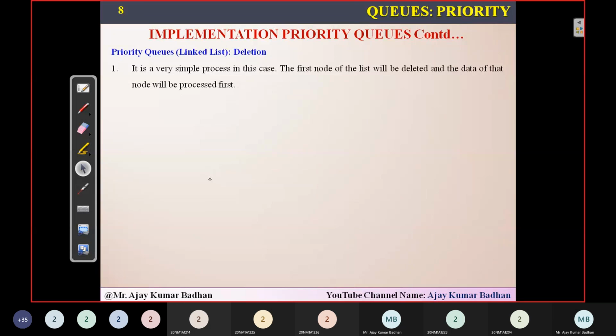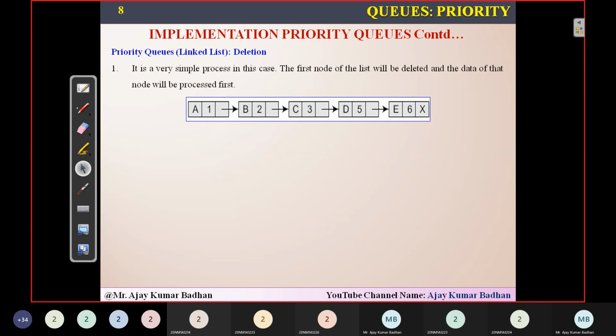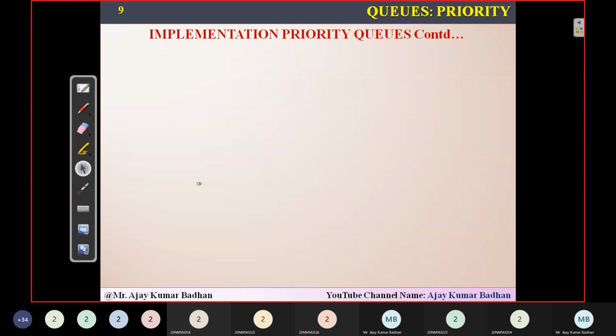When coming to deletion, deletion is very easy when we are implementing, since we are using a sorted list. So the highest priority will be present at the front, and definitely that is the one which will be deleted. Suppose this is priority one, in the sense highest priority. Whenever you want to delete, you'll be deleting this element, and this becomes the next highest priority number. Whenever you want to delete an element, you delete this element, and then the next becomes the highest priority. This is the way we are going to execute it, same like how we implemented queues. Same way we can implement this also.